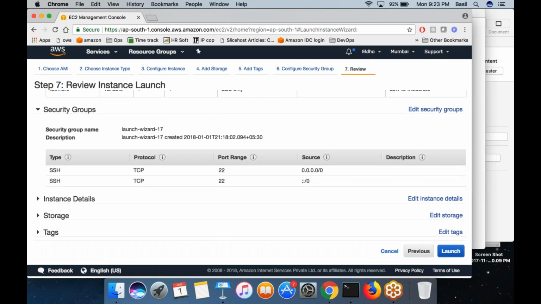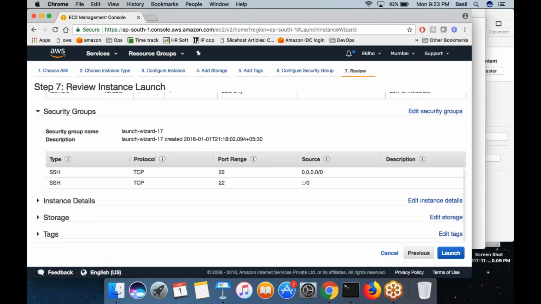It would show you a summary of all the options that you have selected. If you want to change any of the options, you have the edit button on the right side, which you can click on and then make the modification. Then click on the launch button.